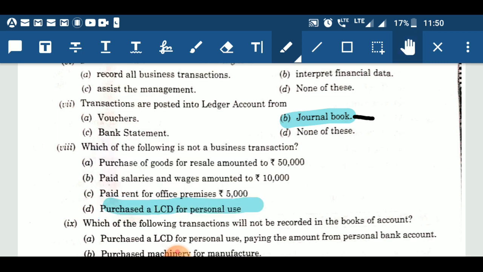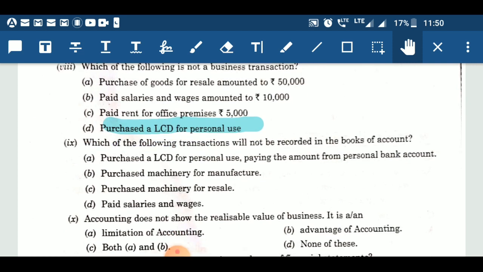Now, next question. It's question number 9. Which of the following transaction will not be recorded in the books of account? Again, the transactions which are not recorded in the books of account are of personal nature or of non-financial character. Now, first event says purchase a LCD for personal use, paying the amount from personal bank account. Yes, that transaction is of financial nature, but that transaction is not going to affect our business because payment is made from his personal bank account.